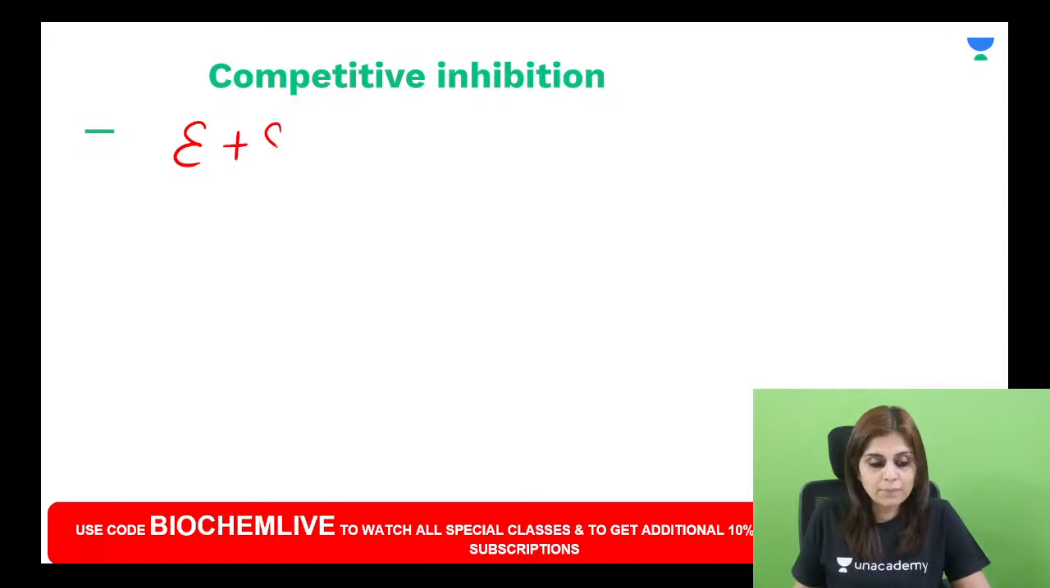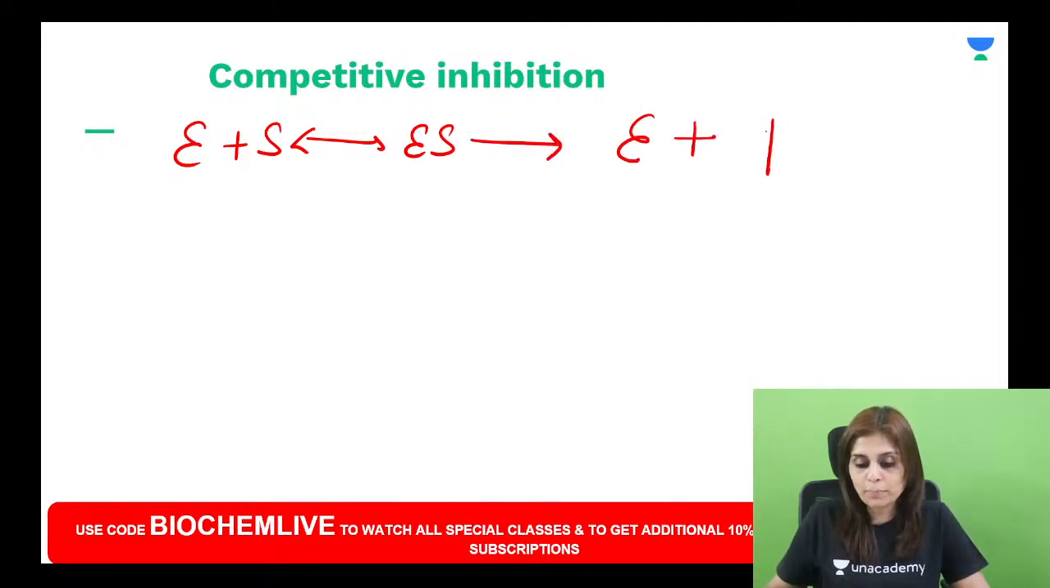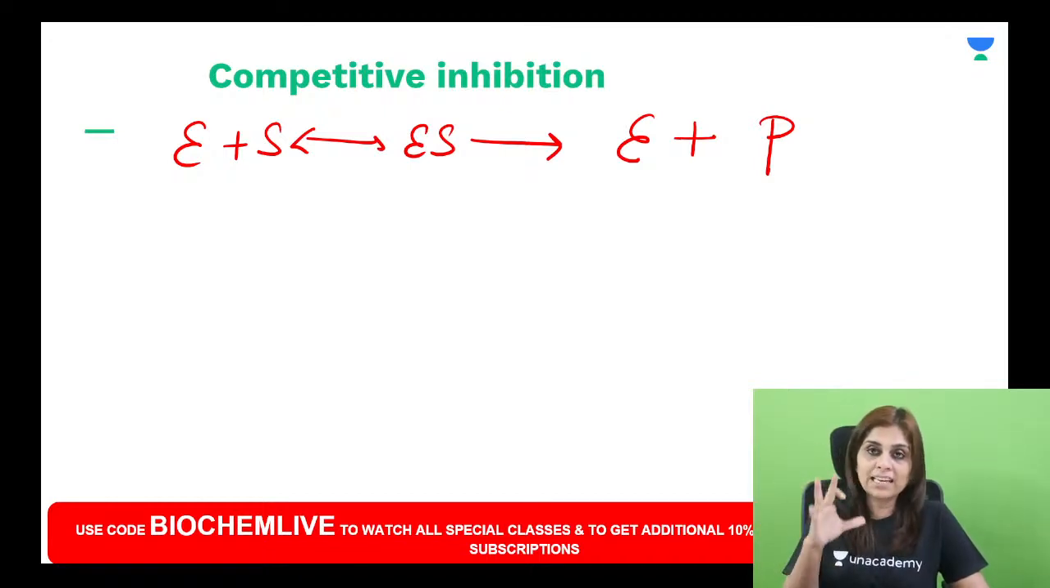Normally, enzyme reacts with substrate to form enzyme substrate complex. And this enzyme substrate complex will then break to form enzyme and product. You know this, right? Normally, this is not about inhibitor at all. Normally, enzyme reacts with substrate to form enzyme substrate complex that will break to form enzyme and product.